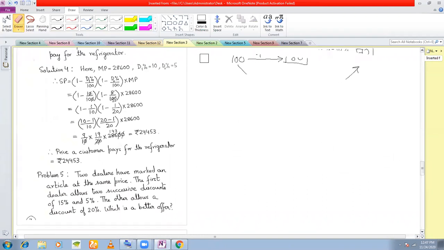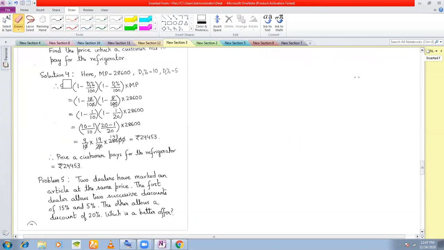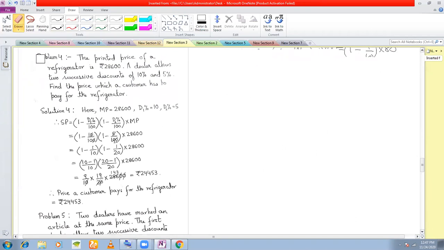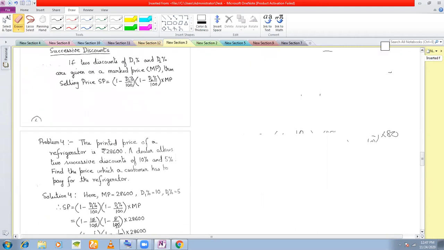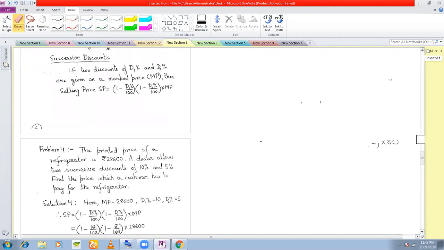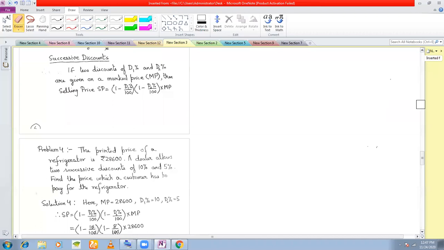So let us see some problems on successive discount. First of all, the formula for calculating successive discounts: calculate the selling price when two successive discounts are offered.